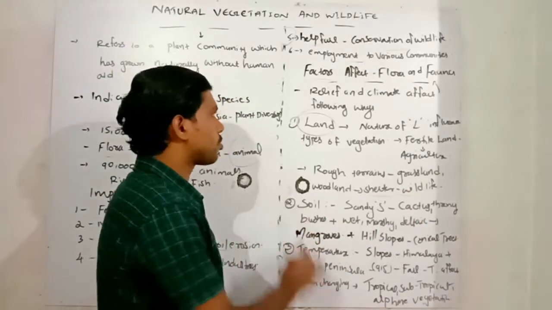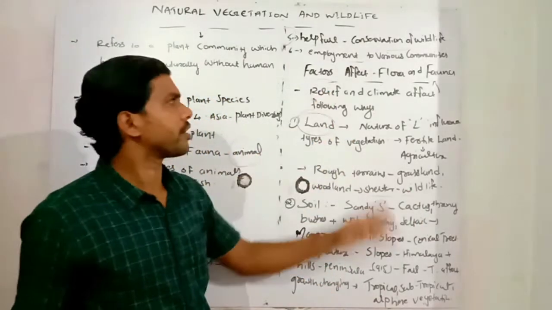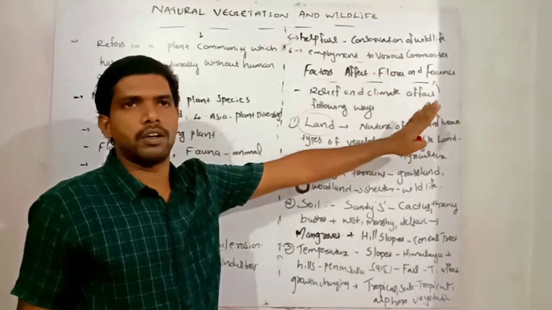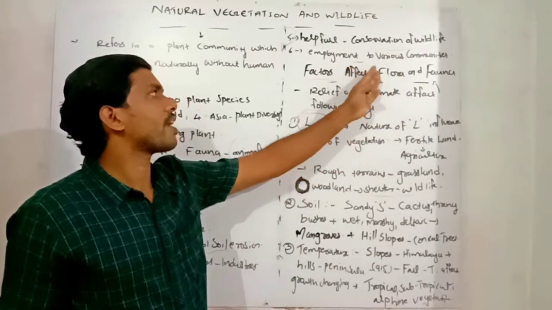And the second one, soil. One by one, other factors affect the flora and fauna, the animal and plant kingdom.